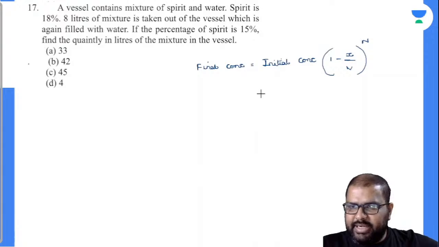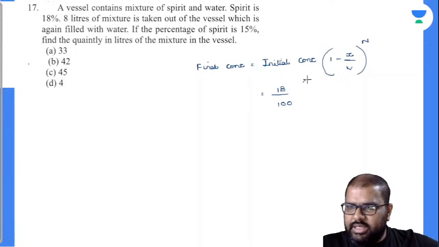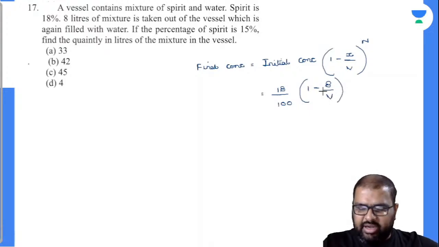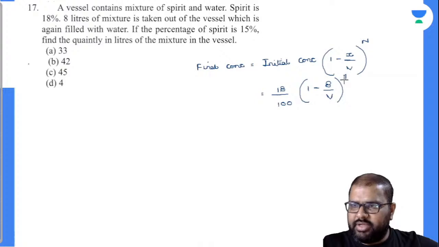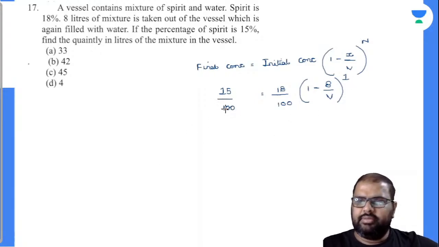So initially spirit is 18% it seems. So out of 100 parts, 18 parts is spirit. Now 8 liters of mixture is taken out of the vessel, which is again filled with water. So see here 8 liters is removed, 1 minus 8 by V. We don't know V. Find the quantity of mixture in the vessel, V. How many iterations have you done? Only one replacement and one replenishment. So I have to give only one here. Final concentration became 15% it seems. Out of 100 parts, only 15 parts is spirit it seems. I have to find out V.